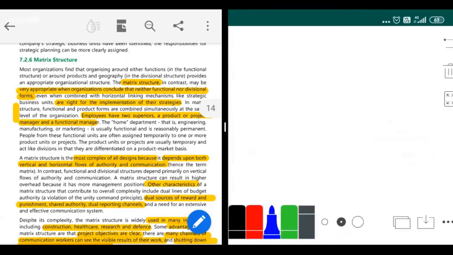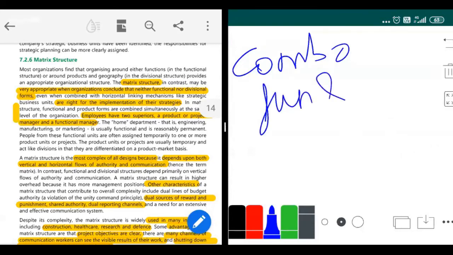Yeah. So what happens in matrix structure is that it is said to be a combination of functional and divisional structure. So people who are finding difficulty following functional and divisional structure can follow the combination of functional and divisional structure, which is known as matrix structure. So Starbucks is a famous example which follows matrix structure. I'll explain how.